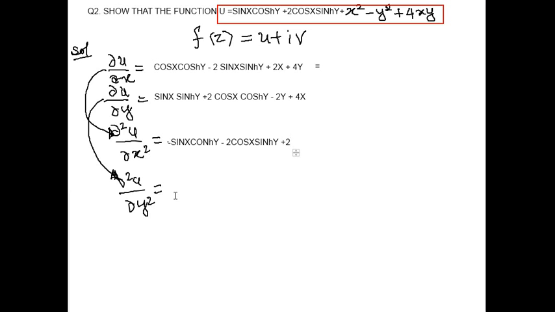Next, my derivative del 2u by del y square, differentiate this with respect to y.